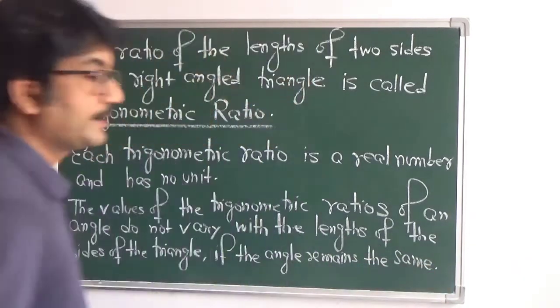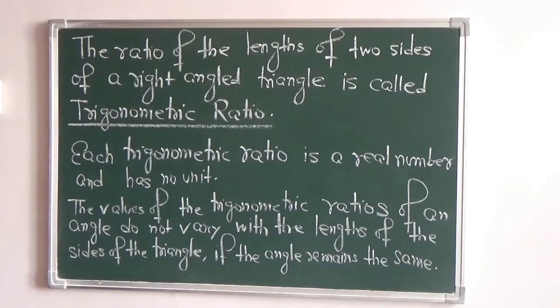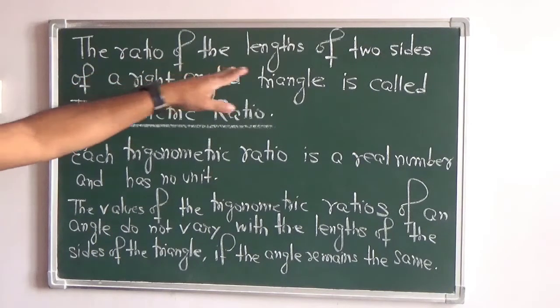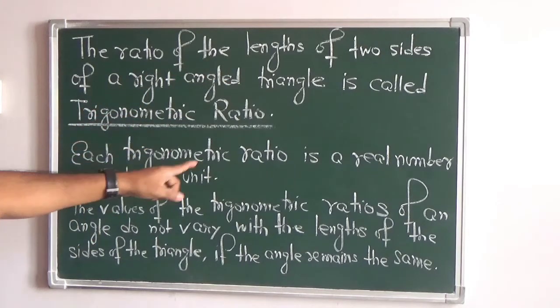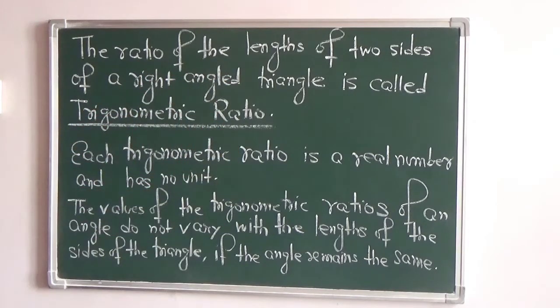So this is one important aspect. The ratio of the lengths of the two sides of a right angle triangle is called trigonometric ratio, and each trigonometric ratio is a real number and has got no units. The values of the trigonometric ratios of an angle, actually we'll try to find the ratio related to a particular angle, and that angle must be an acute angle.